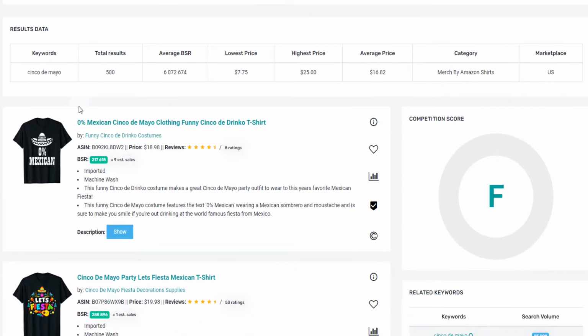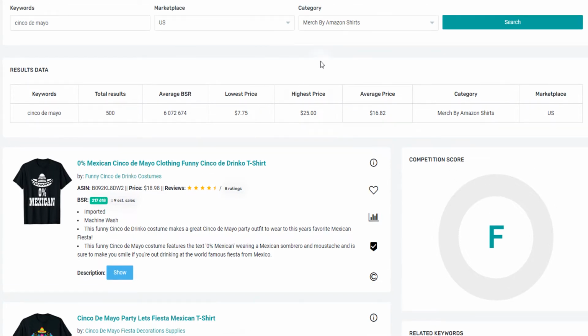So these are some of the products, and you can see, for example, like I said, these are the total results. You can see the average price. I'm not sure where this is coming from. The lowest price, 775. It must be for a shirt that isn't Merch by Amazon. But even though this category is Merch by Amazon shirts, it doesn't matter. Sometimes you get things like that.